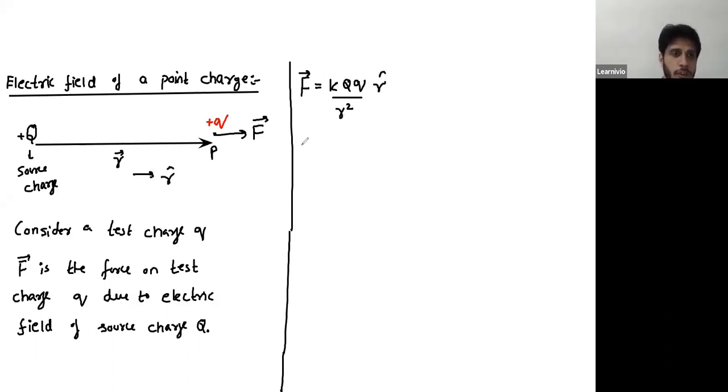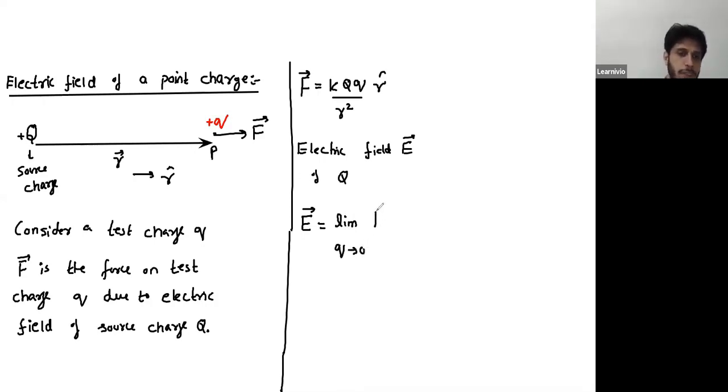That's it. Now, electric field E of capital Q. So Fatma, what's the formula to calculate electric field? We just have discussed in the last section. Force by the magnitude of q. Yeah. So that's limit q tends to 0, it's force F over the magnitude of q.